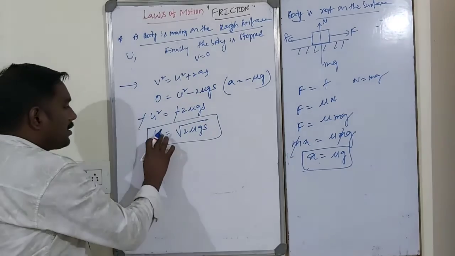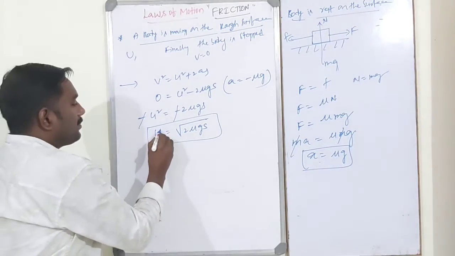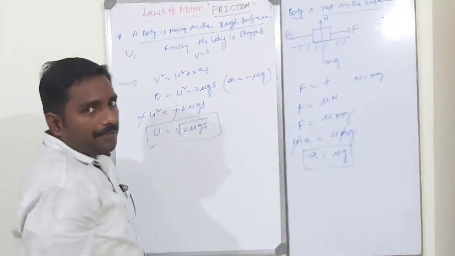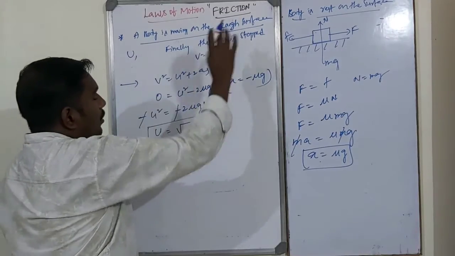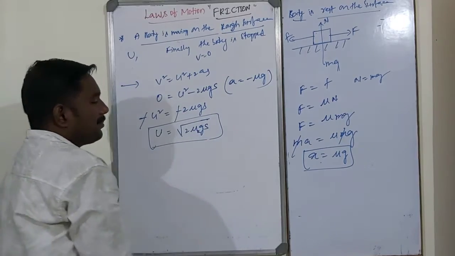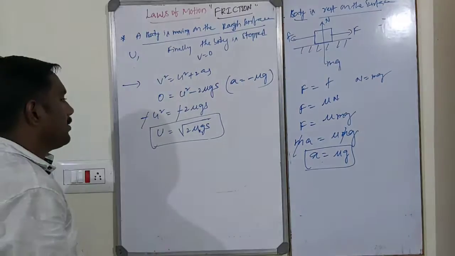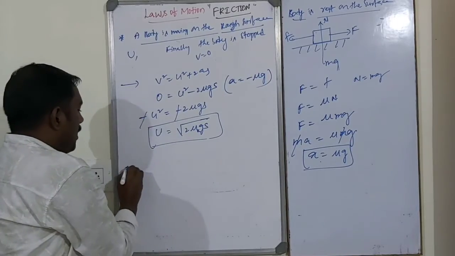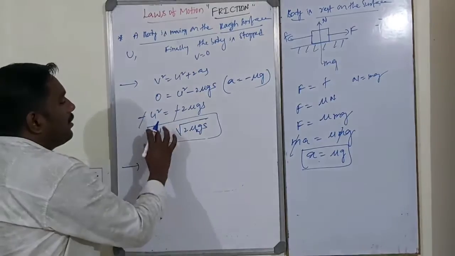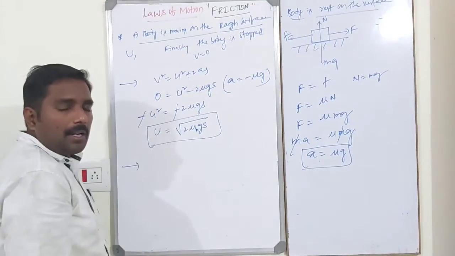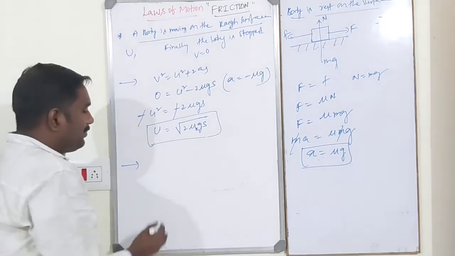See dear students, in this case u is the initial velocity and mu is the coefficient of friction. Since the body is moving, it is nothing but mu k, the coefficient of kinetic friction. In the same manner, how to find out the time factor?